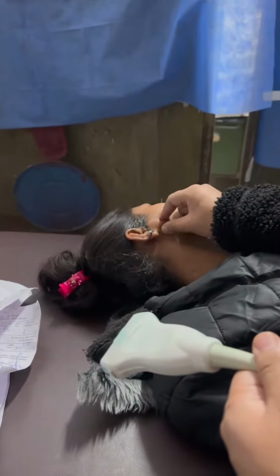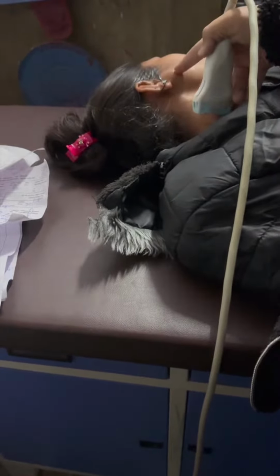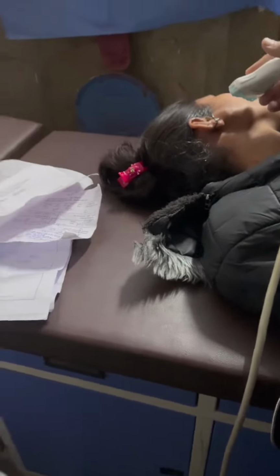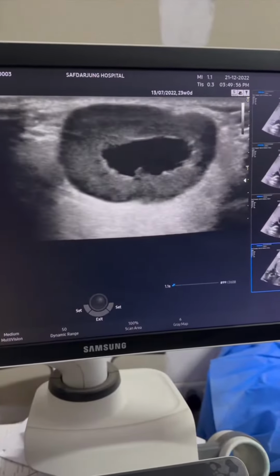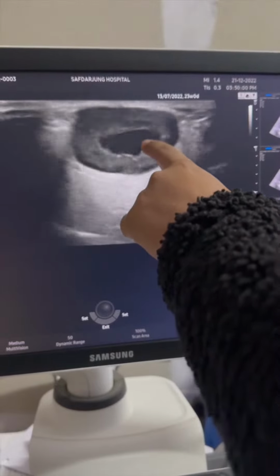This young female presented with a firm swelling in the right parotid region. It is a painless swelling which developed a few years back, and it is slowly growing in size, and there is no complaint of facial nerve palsy. On ultrasound, a large hypoechoic lesion with lobulated margins is seen within the parotid gland.